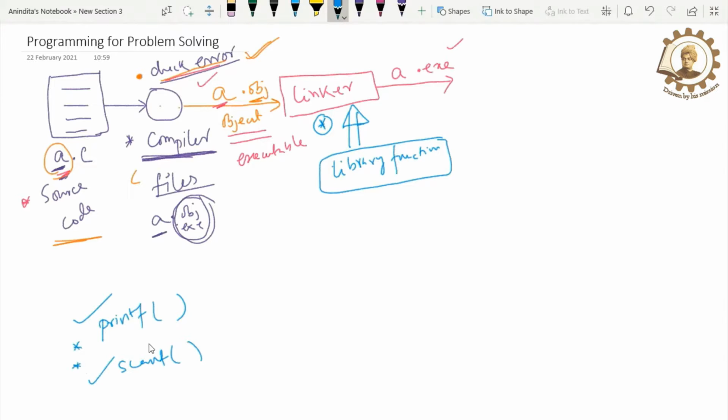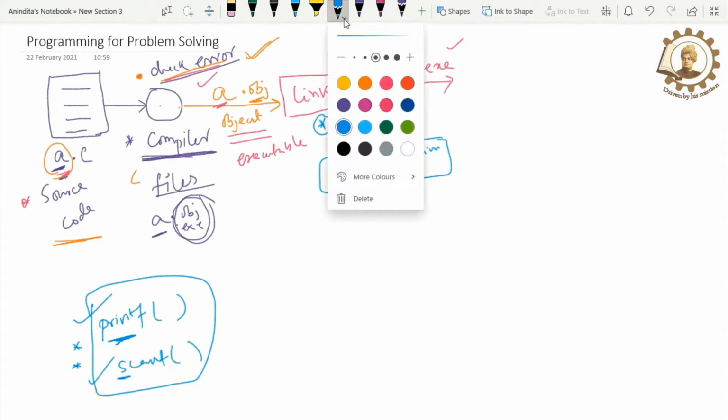Why? Because for the actual functionality of printf and scanf, we don't have to write it. The inventor of C programming, Dennis Ritchie, has already written the code for printf and scanf. But what is the problem here? Please try to understand. My point is that functions like printf and scanf are already defined. But the most important thing to understand is where they are defined.